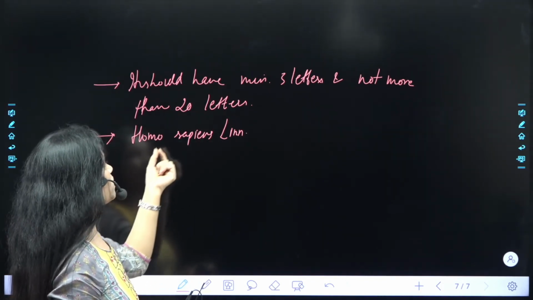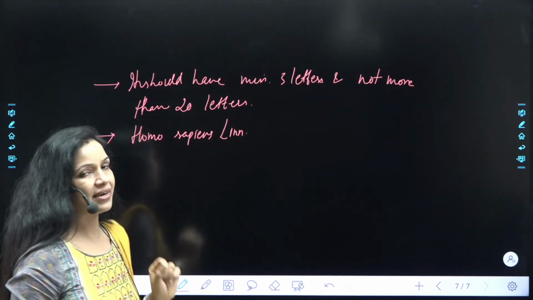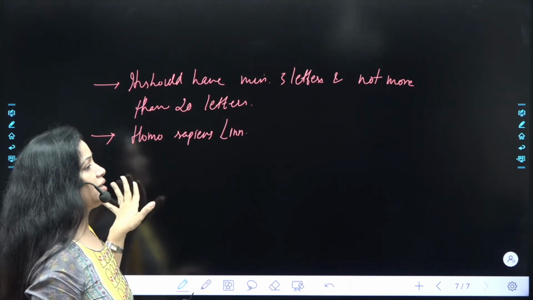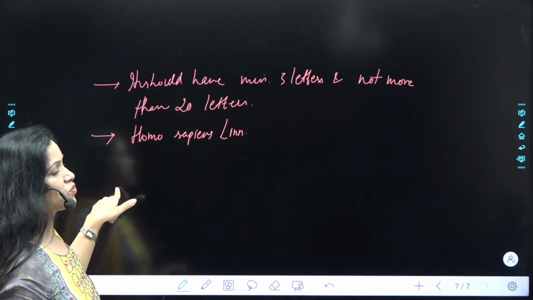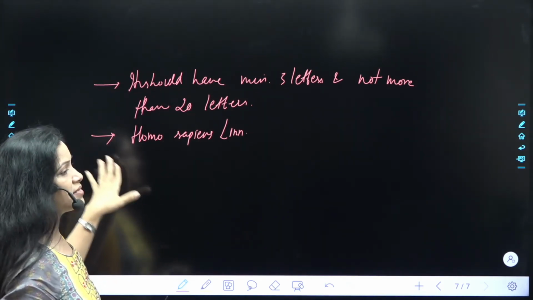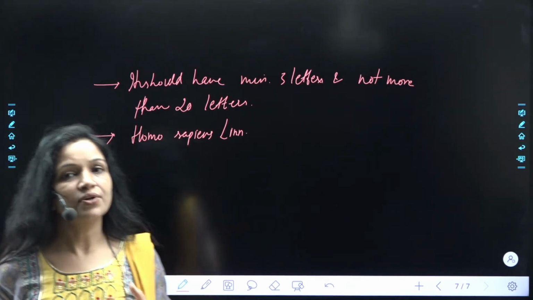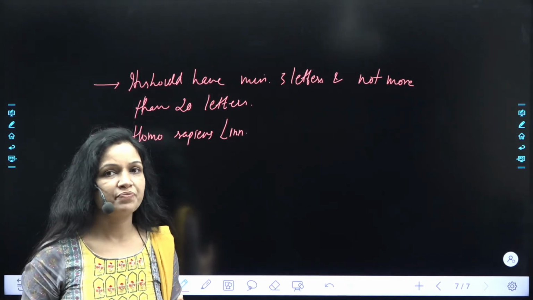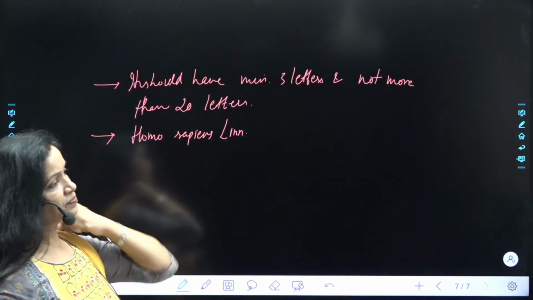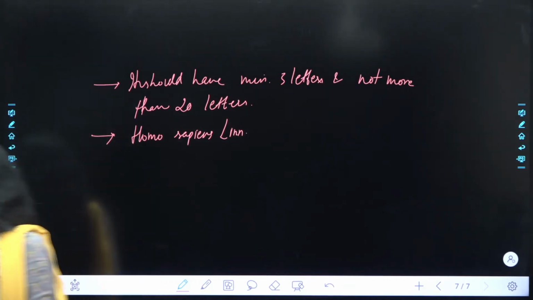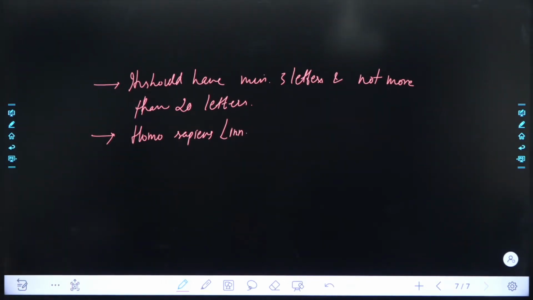ठीक है, तो Homo sapiens Lin can be added. Lin can be added at the end of the scientific name. ठीक है, तो ध्यान रखनी है ये बात. So this is the last rule that I was about to tell you. These are the rules that a scientist should follow while nomenclature of an individual. Is it okay to everyone? लिखा सबने? Yes, ma'am. So should I move on to the next slide? Yes. Everyone?